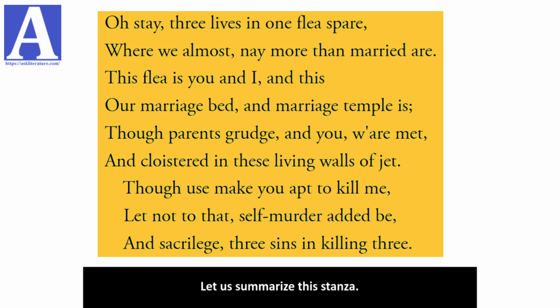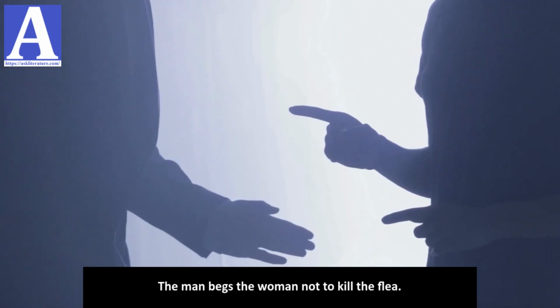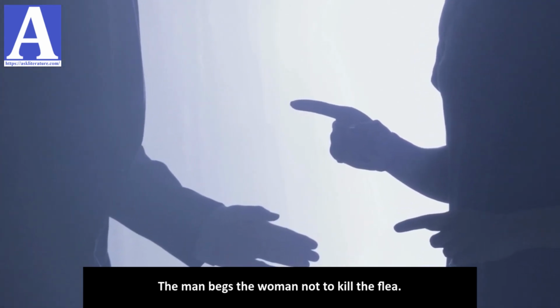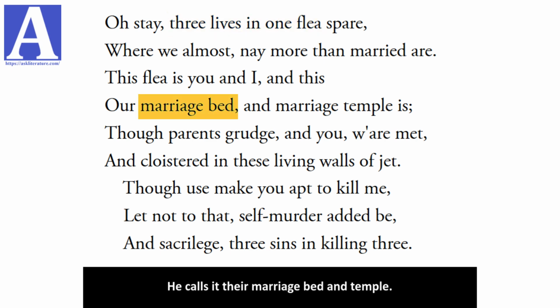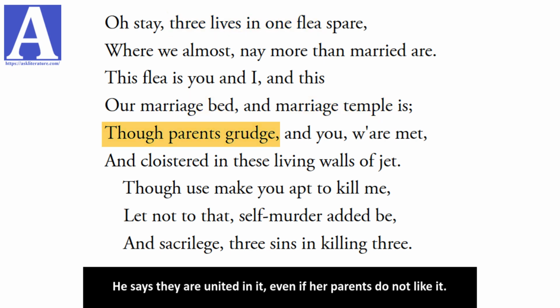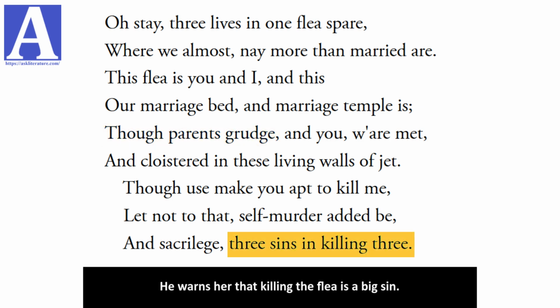Let us summarize this stanza. The man begs the woman not to kill the flea. He says it holds three lives. He calls it their marriage bed and temple. He says they are united in it, even if her parents do not like it. He warns her that killing the flea is a big sin.